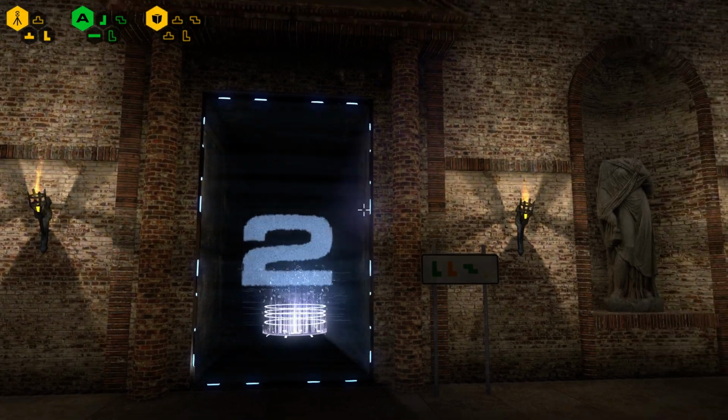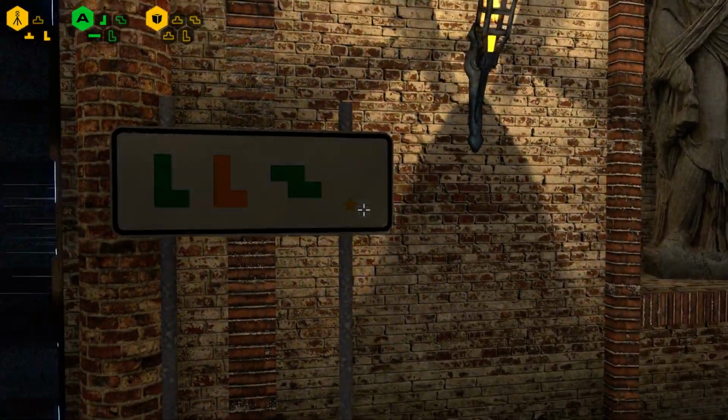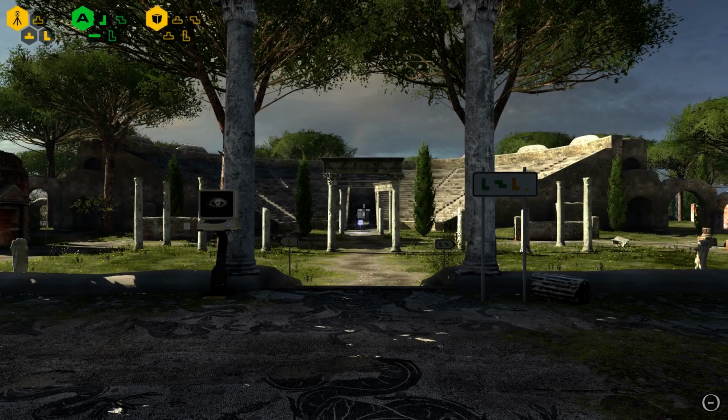Alright, here we are. We're back. Yeah, I'm gonna go for the next one right now. We're going into door 2, our first star, and we got 3 pieces to get. So, let's see if we can get them all done really quickly.